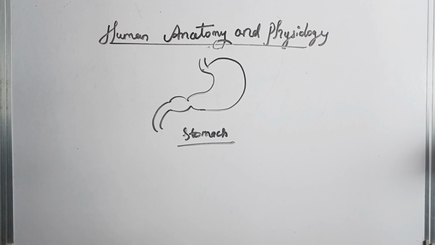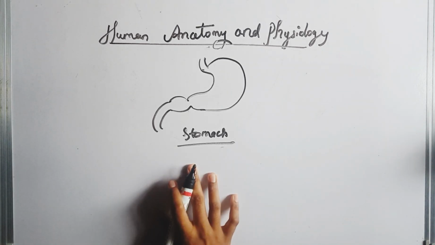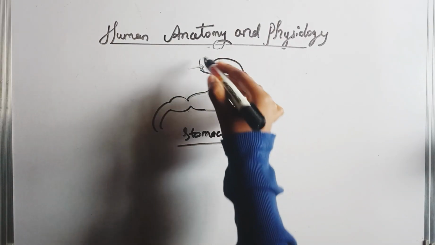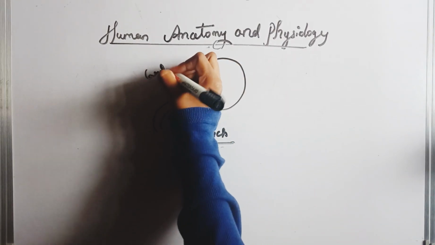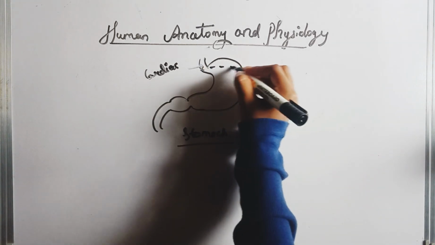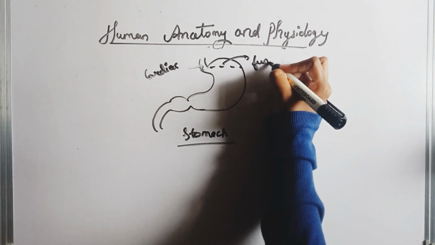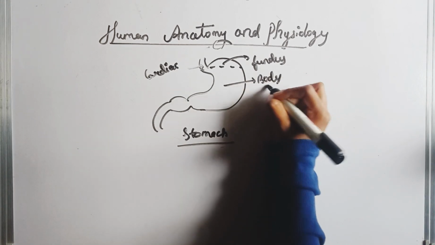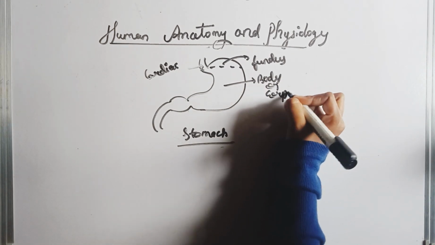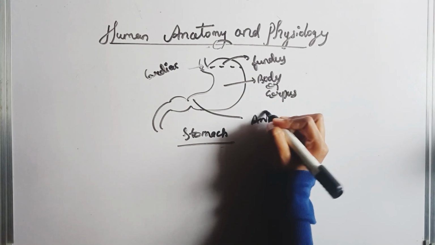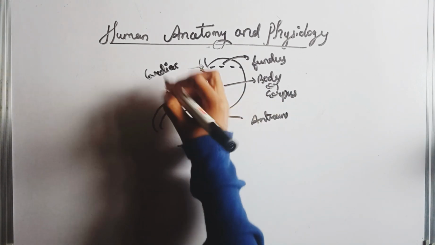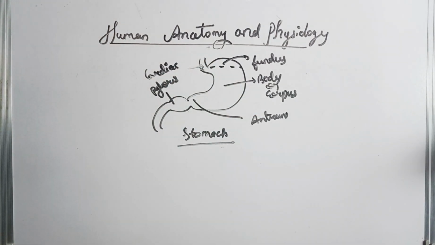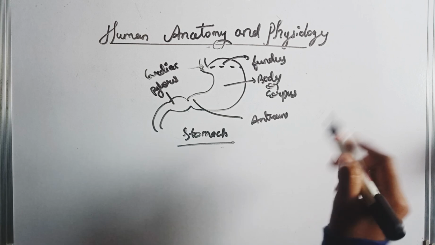Okay, so let's take an example of the stomach. What is the anatomy and physiology of the stomach? First, the anatomy. This is the cardiac, the upper portion is called the fundus. This is the body or corpus, antrum and pylorus. The study of the structure of the stomach is the anatomy.